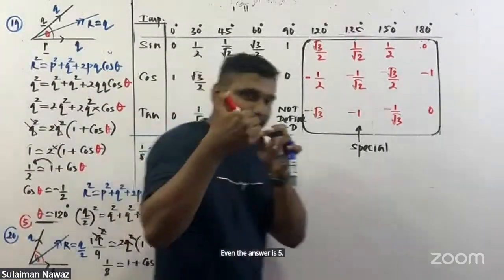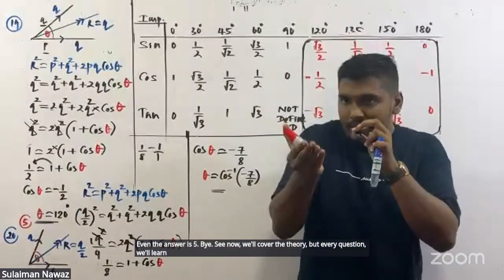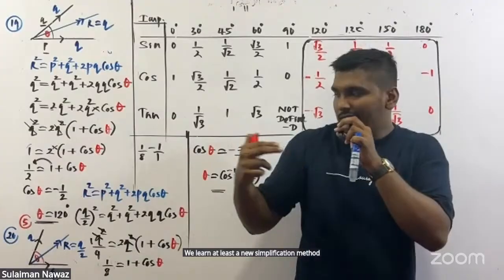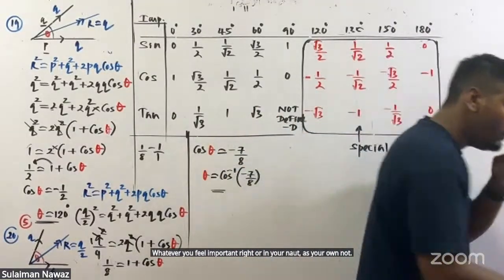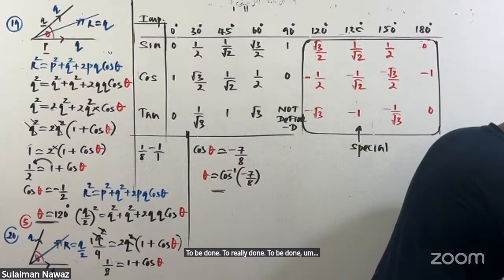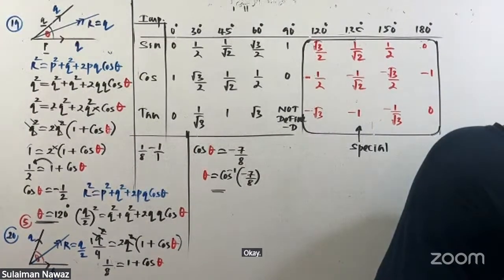Now, we'll cover the theory, but with every question we learn something new. We learn at least a new simplification method. Therefore, grab that. Whatever you feel is important, write it in your notes as your own note. There are lots of simplifications here. Okay, 20 done.